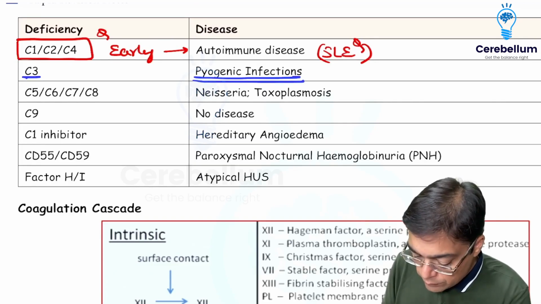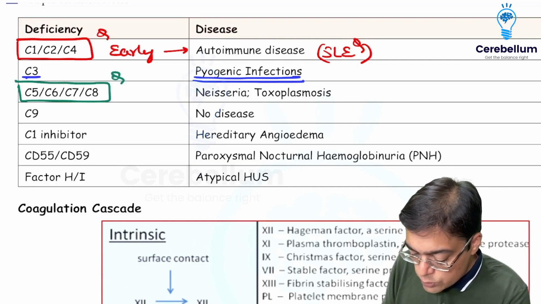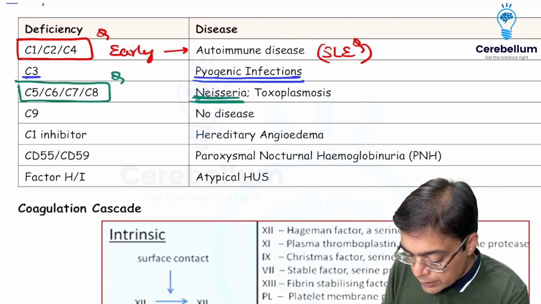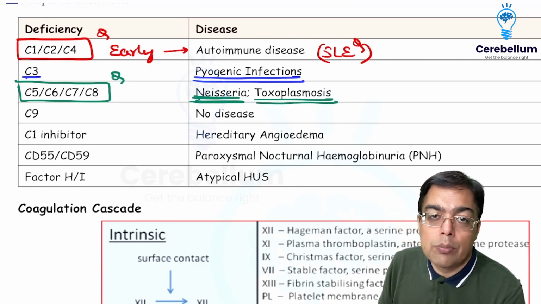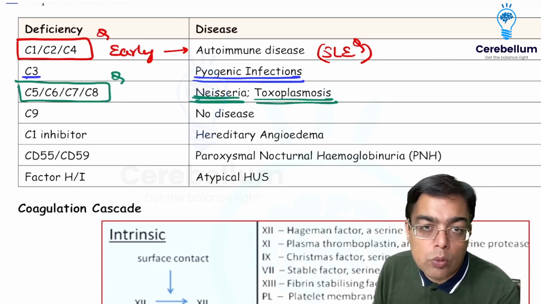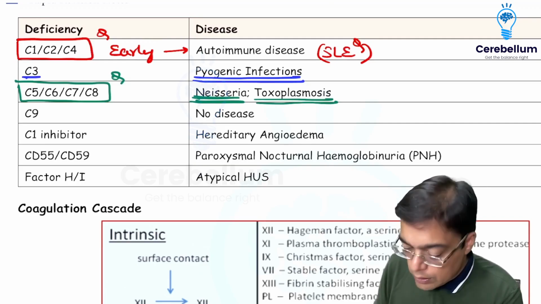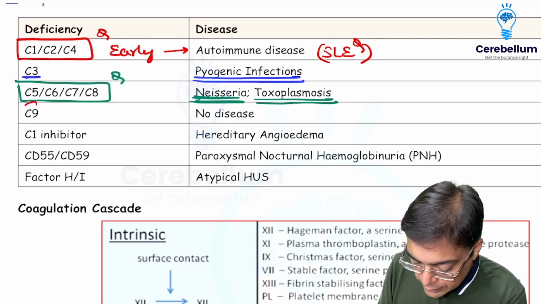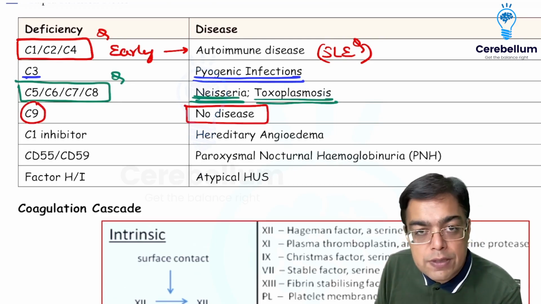Any deficiency of the late complement proteins, C5, 6, 7, 8, should remind you of infections caused by Neisseria organisms and toxoplasmosis. Whether we are talking about Neisseria gonorrhoeae or Neisseria meningitidis, gram-negative diplococci, as well as toxoplasma infections, they occur more commonly with C5, 6, 7, 8 deficiency. Interestingly, if there is a defect at the level of C9, it does not cause any disease.